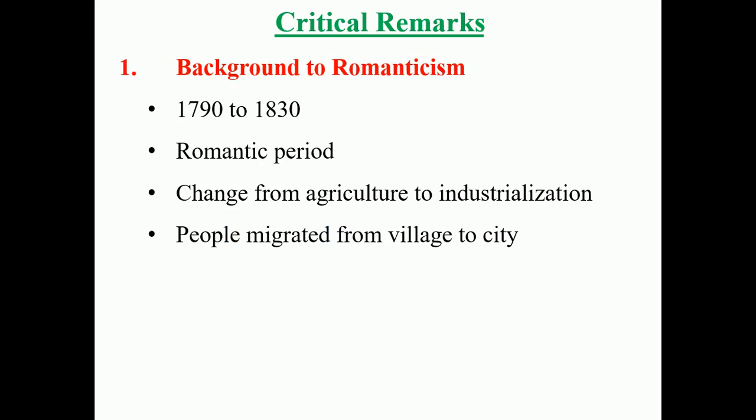Once there was rapid growth in the industrial field, people migrated from village to city, because in industrial cities they were in need of laborers, human power. So in order to meet the needs of the industrialists, the people migrated from village to city for better facilities and better living conditions. Once people migrated from village to city, it influenced all the different sectors of society. That's why the entire atmosphere of the city got changed.